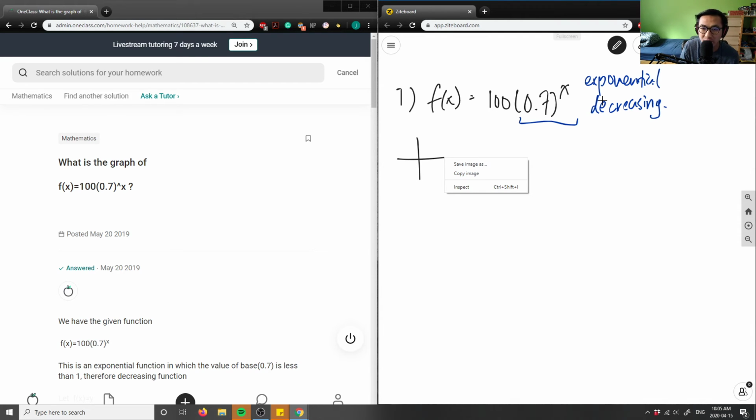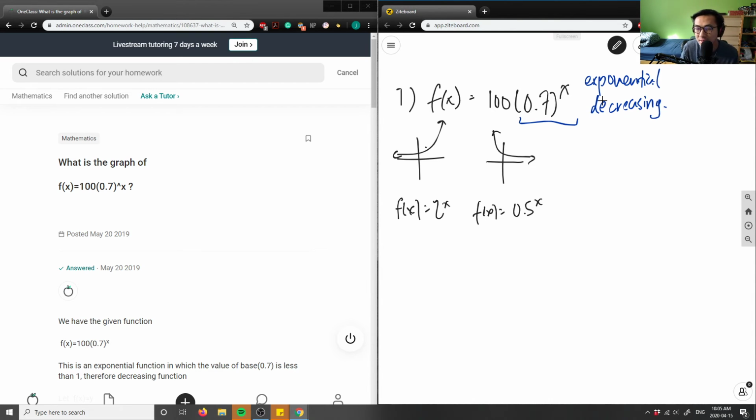Remember our parent function, if f of x equals, let's say, 2 to the power of x, I would have something like this, right? An increasing exponential function, and our horizontal asymptote here is at y equals 0. And if I had something like 0.5 to the power of x, I would get a decreasing function. It'd come up and then decrease and head towards 0 here. So this here is my decreasing exponential function.